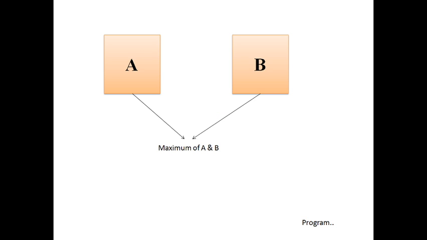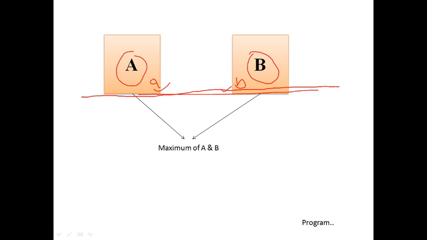For example, this is class A and this is class B, and class A contains a data member small a, and class B contains a data member small b. If we want to check whether a is greater or b is greater, and both are private, that means they are not accessible outside the class, right?